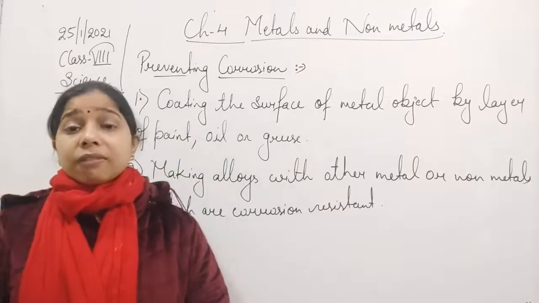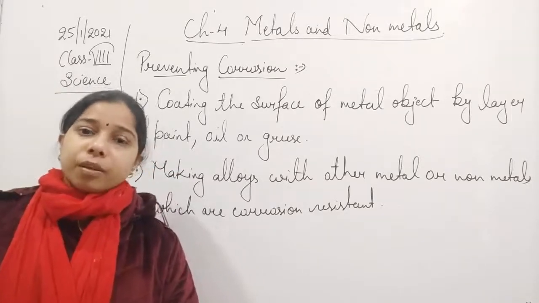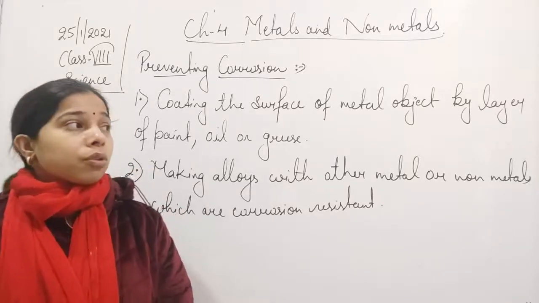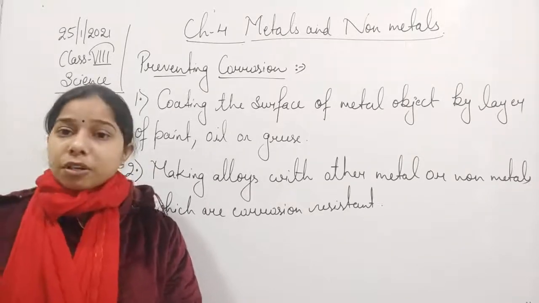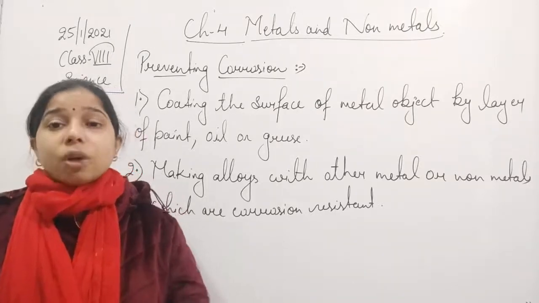Like steel, in which corrosion never occurs, or brass also. There the layer does not get corroded.